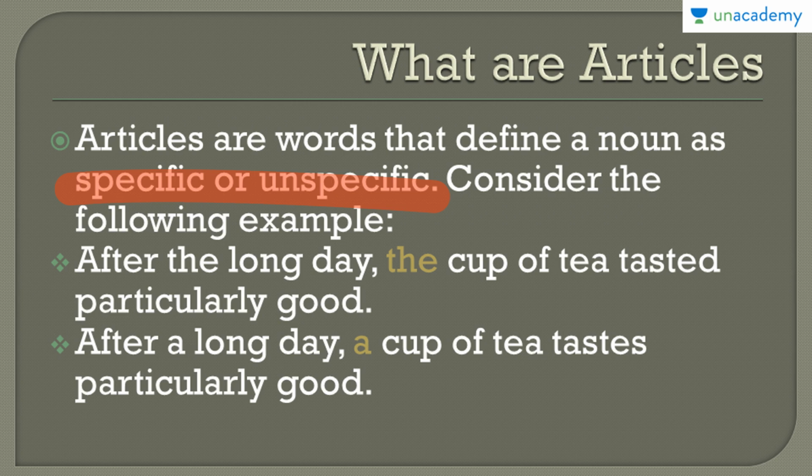For example, Akbar was a great king. Here we have two nouns, Akbar and king. Now consider the following examples of articles. As I said, articles may be specific or unspecific. The first example is, after the long day, the cup of tea tasted particularly good. The second example is, after a long day, a cup of tea tastes particularly good. Now friends, please note in the first sentence, we are being very specific about the day and the cup of tea. In the second sentence, we are not so specific when we use a.